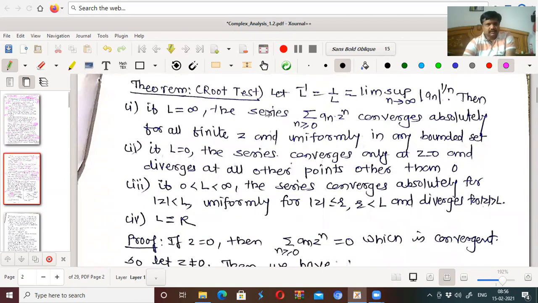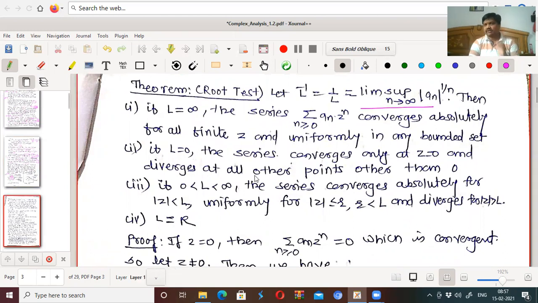Now we have a test to see whether the series converges or not, and if it converges, what type of convergence there is. Let L inverse, that is 1 by L, be given by the limit as n tends to infinity of the supremum of |a_n|^(1/n). Then if L is infinity, the series converges absolutely for all finite z and uniformly in any bounded set.